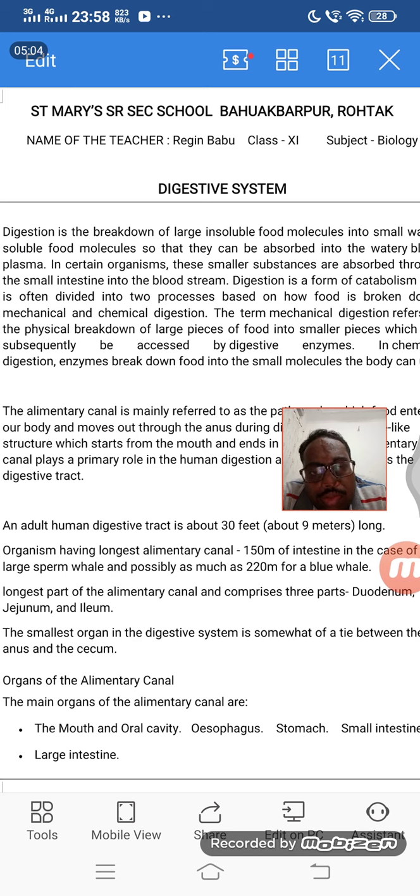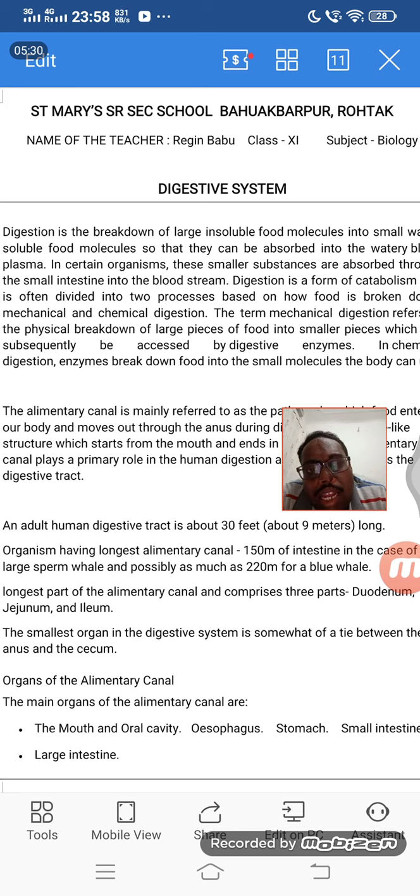So that complete pathway from the mouth to the anus we call the alimentary canal, otherwise the digestive tract. The human digestive tract is almost 30 feet long, somewhere around 8.5 to 9 meters long.